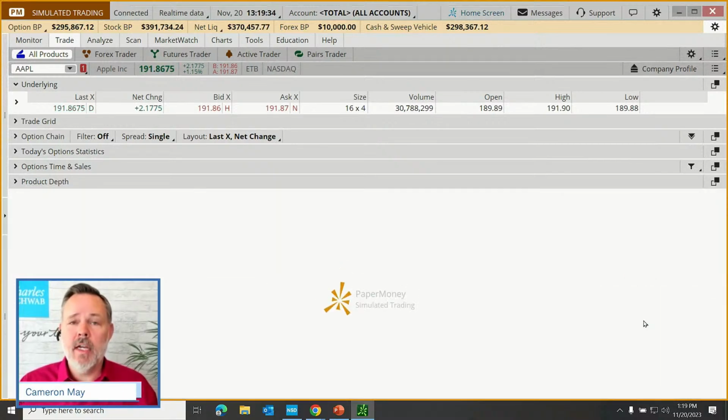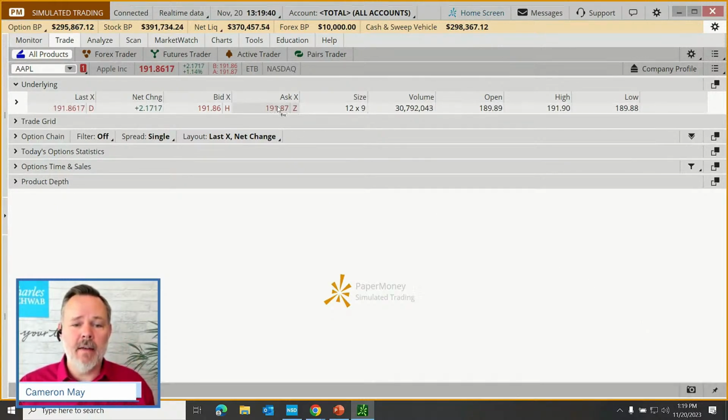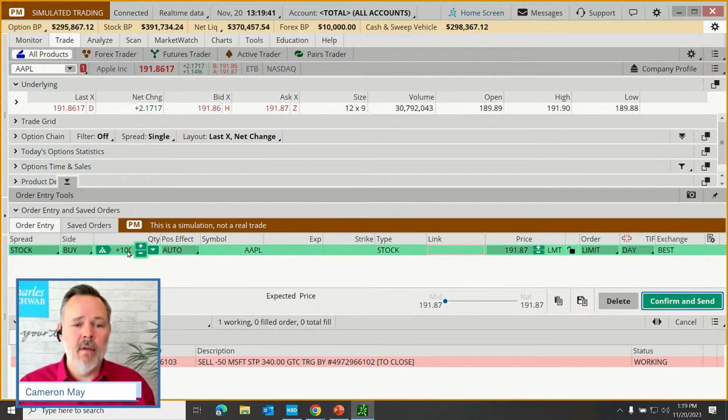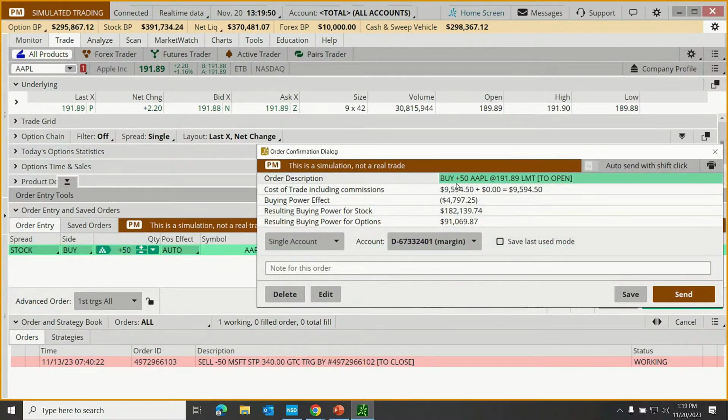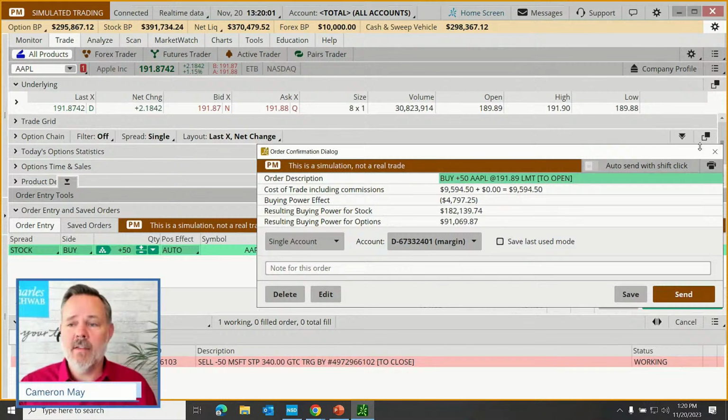but just to show you again, if I wanted to place a quick limit order on Apple, I could just go to the ask price, click on that. There's my order. I could customize the quantity if I wanted to. But that order is actually ready to go. I click confirm and send, buying 50 shares of Apple with a limit of, whatever. There's not a transaction fee on this example trade. I could send that off. That's as easy as it is to place an order on Thinkorswim.